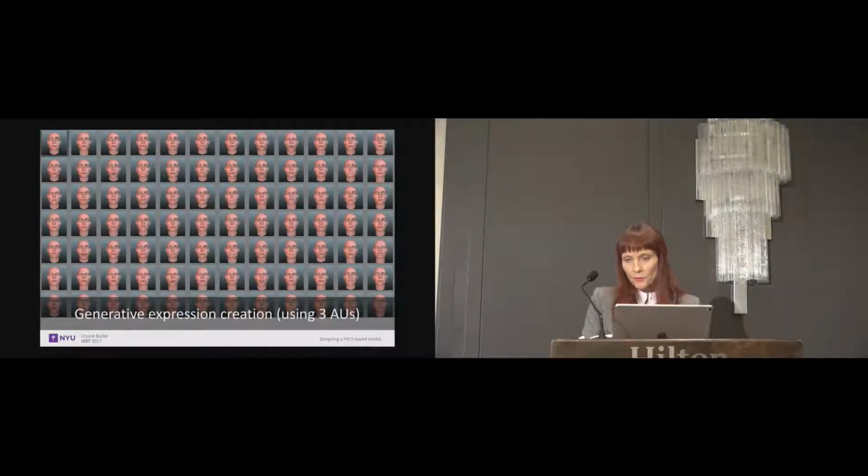All combinations of 3 and 2 AUs were computationally generated based on the selections I just showed, and used respectively in 2 proof-of-concept expression labeling studies. This grid shows a small sample of triples, or combinations of 3. Some generated images had to be removed prior to testing because additive effects of particular AUs at these weights resulted in impossible configurations.